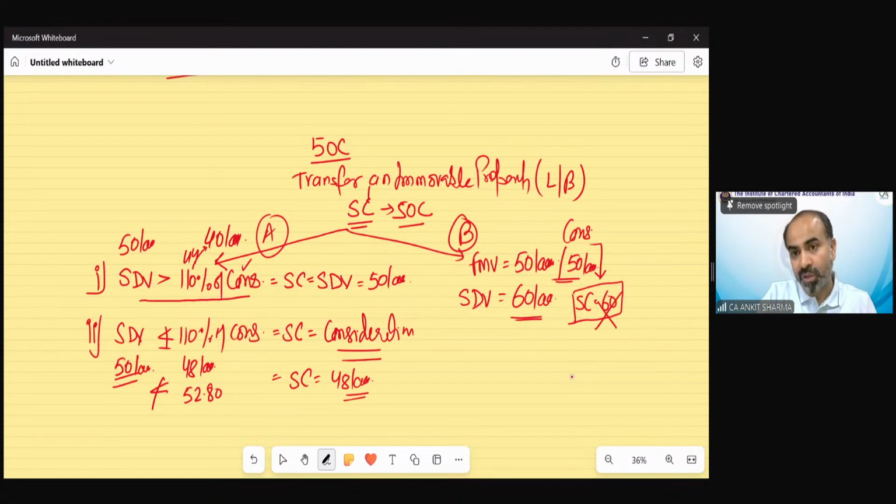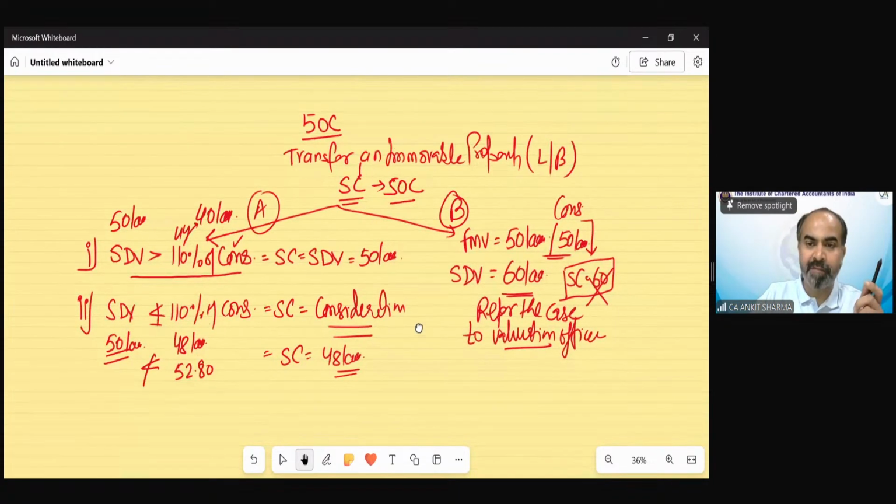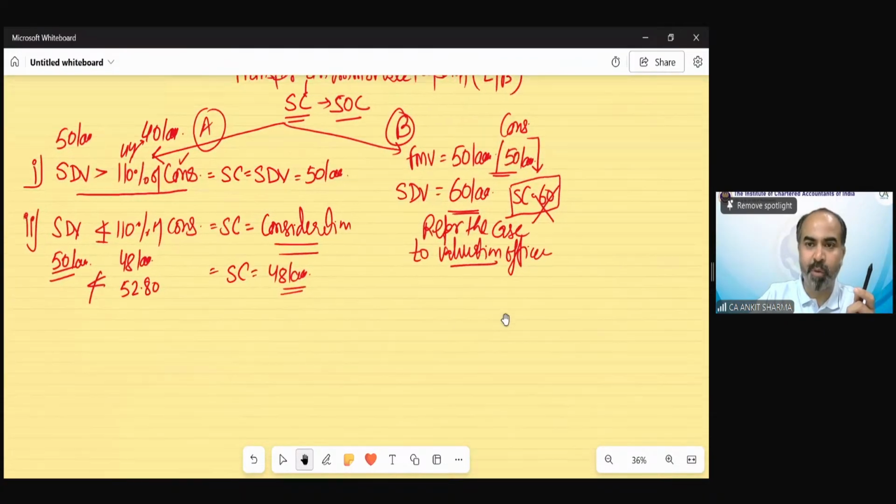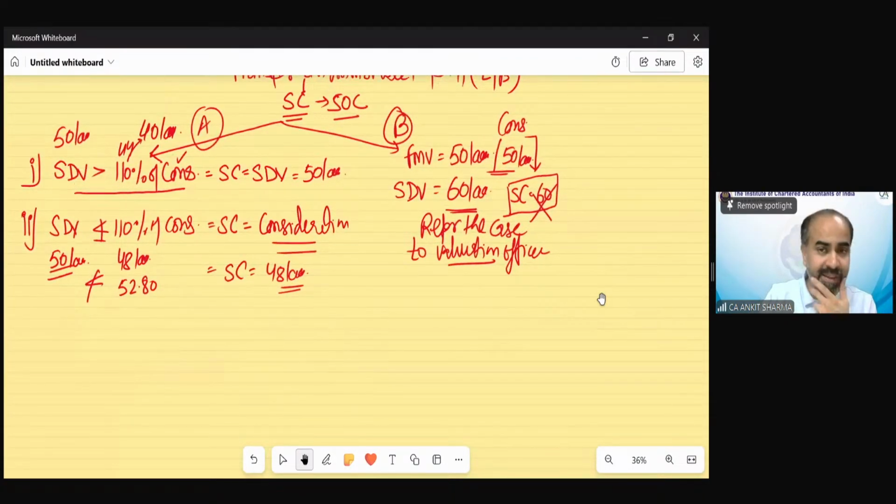So in that case, the department can refer the case to the valuation office. The department will ask the valuation officer to go and find out the real value of that property. Is what the assessee is saying correct? Is the real value exactly 50? So there would be two cases.